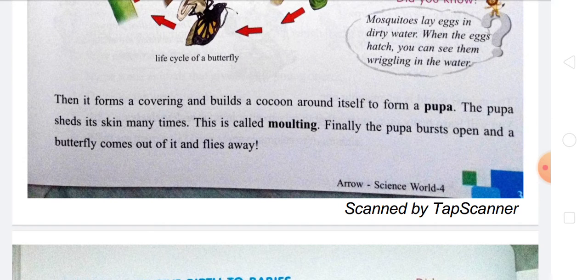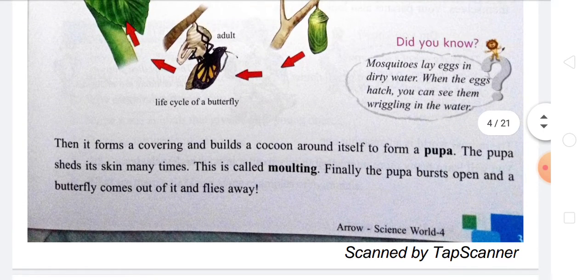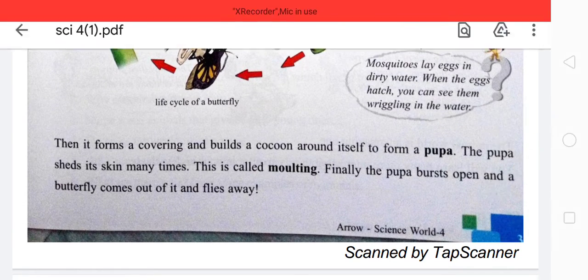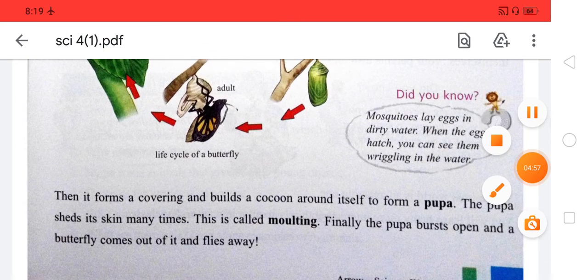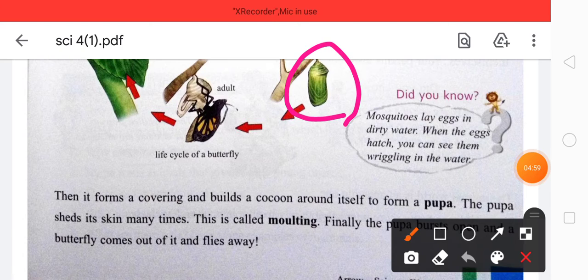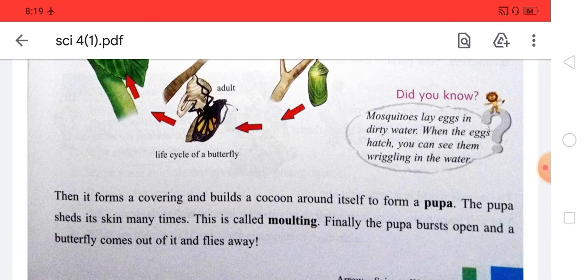This stage is known as the pupa. The pupa sheds its skin many times, and this is known as moulting. Finally the pupa bursts open, and the butterfly comes out of it and flies away.